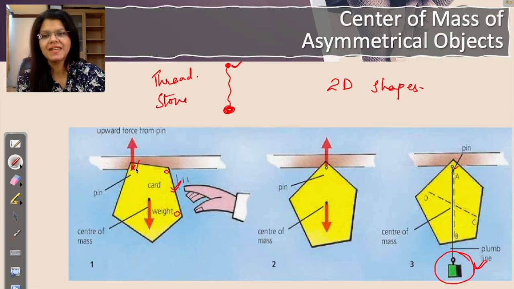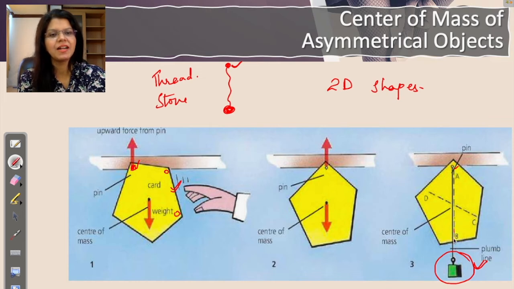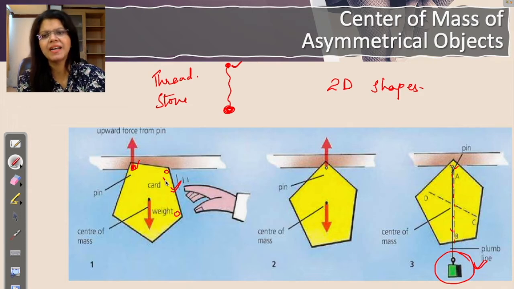Take the plumb line, tie it around the nail, right? And trace a line on the cardboard along the line of the plumb line. Now hang the cardboard through another punch hole. Through the nail again you hang the plumb line and mark the vertical line again along the thread of the plumb line. Now hang this cardboard again at the third point, right?